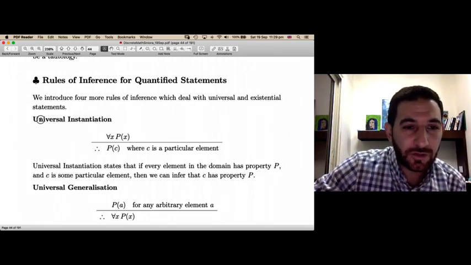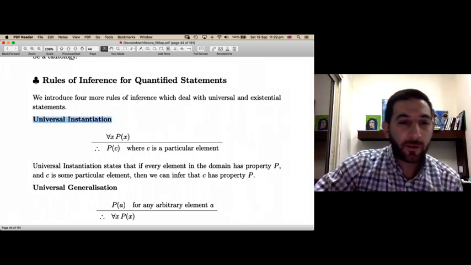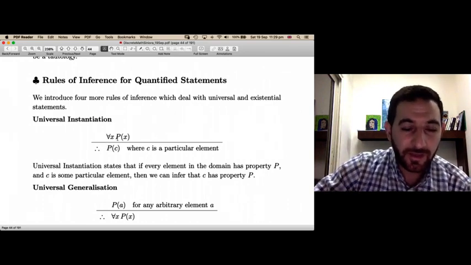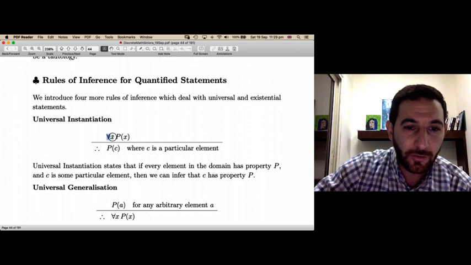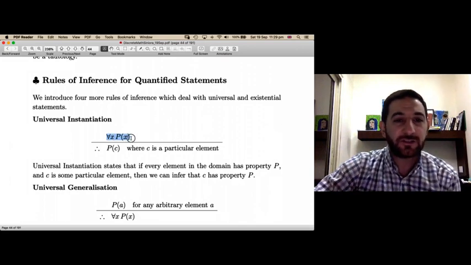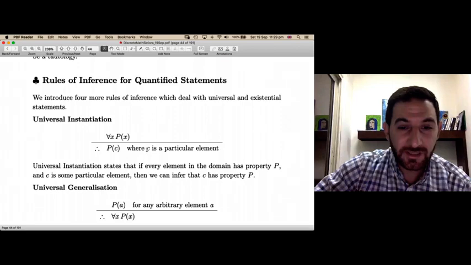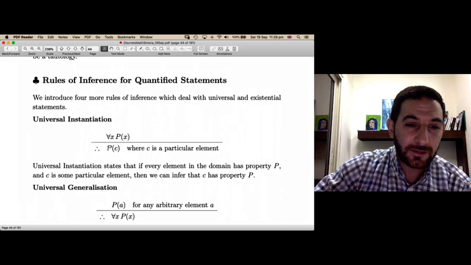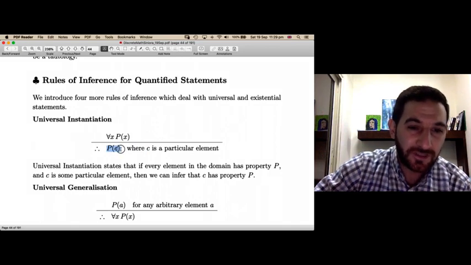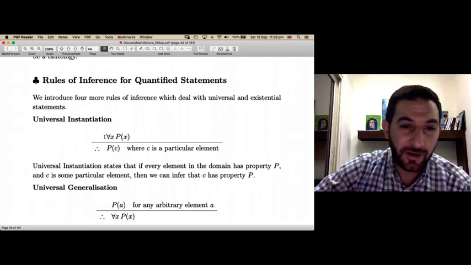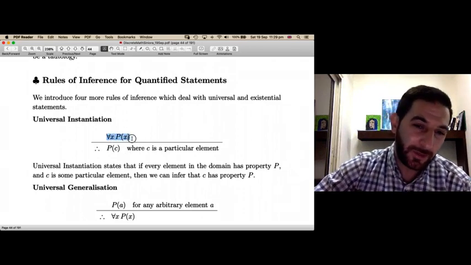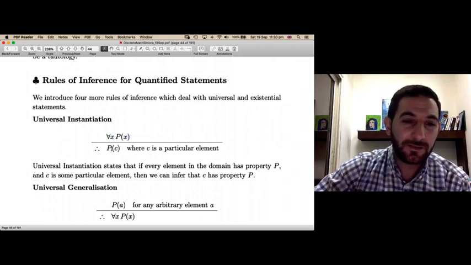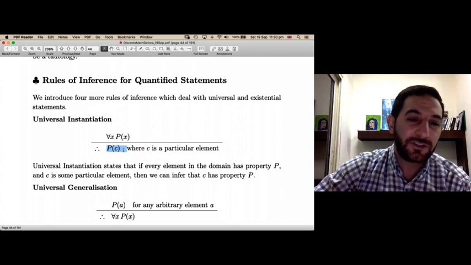The first one is called universal instantiation. It says that the following is a valid argument. It has one premise. Suppose for all x in your domain, p of x is true, and suppose c is a particular element in your domain. Then you can conclude that c has property p, that p of c is true. Again, if every element in your domain has property p, then this particular element c has property p.